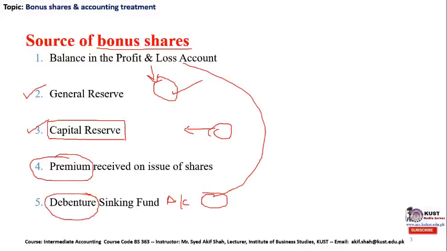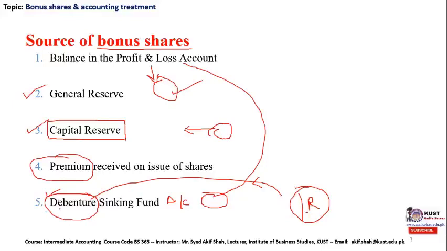Now what are debentures? Debentures are actually debt instruments which the company issues to the general public for the sake of investment purposes, and on these debentures the company is legally bound to pay a certain percentage as interest expense. But this interest expense from the perspective of the company is interest expense because they have taken a loan from the investor. However, from the perspective of the investor, because they have actually invested their money into the company, it will be their interest revenue.